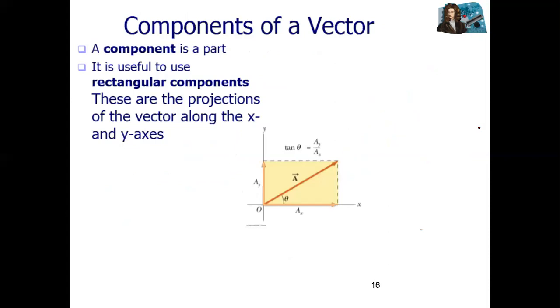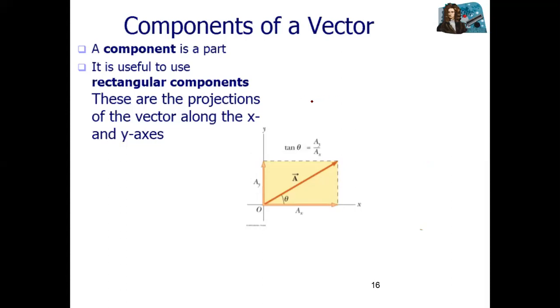Okay, main topic. It is a preparation for your second quiz: component of a vector. How can you find the component of a vector? When you split a single vector into two parts, it is called resolution of a vector into components. How can you split? Listen, we have 2 minutes to finish this, but I will tell you just how you can split. Then we can discuss in the next meeting.